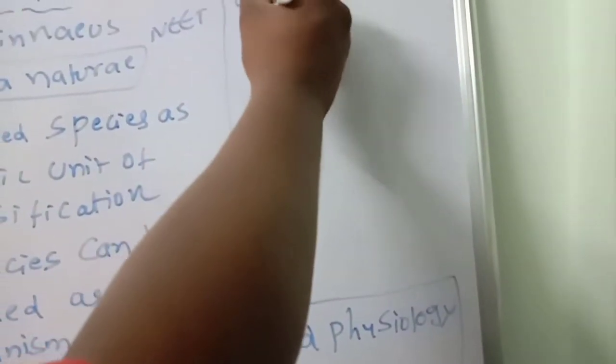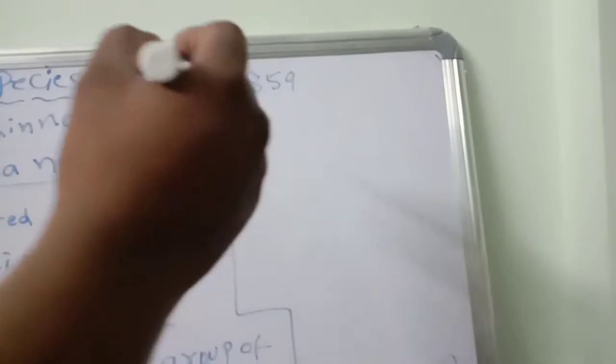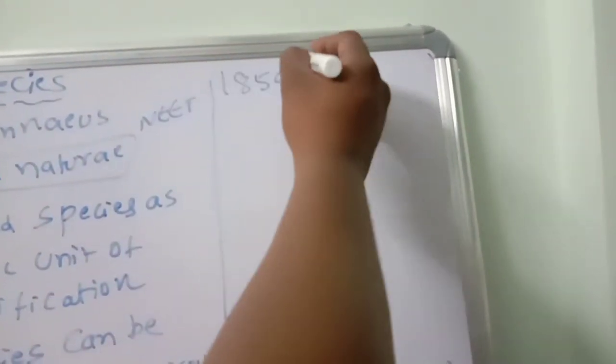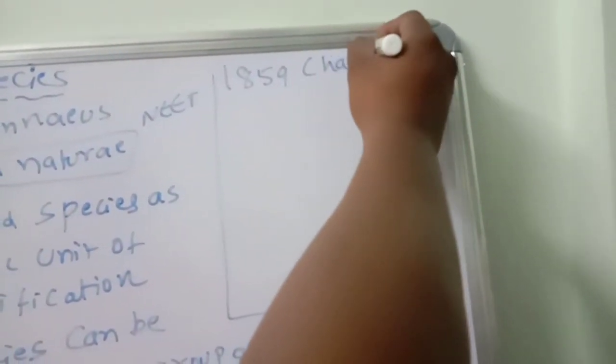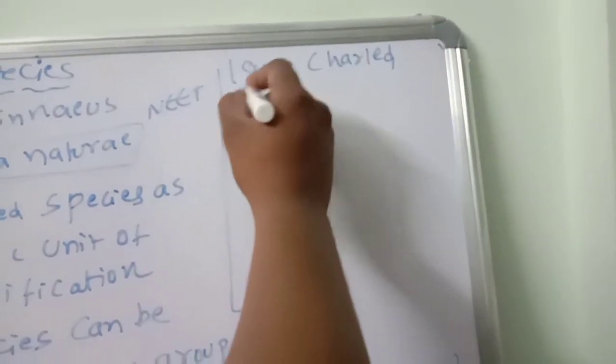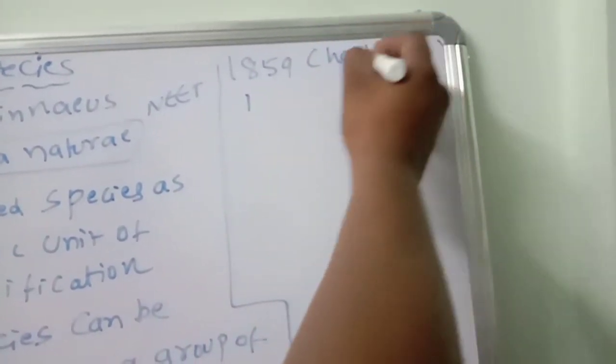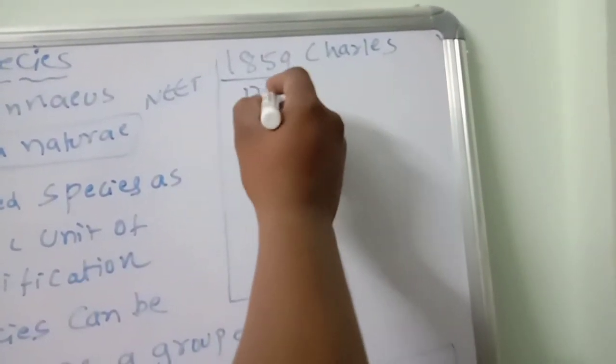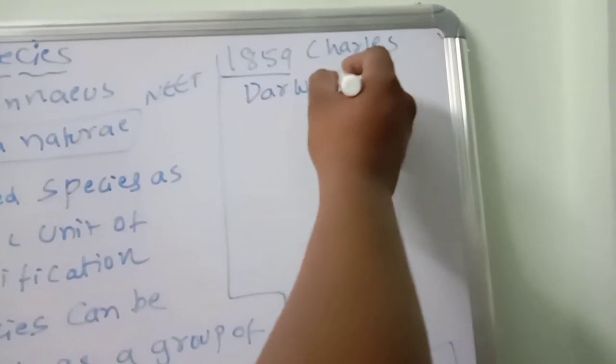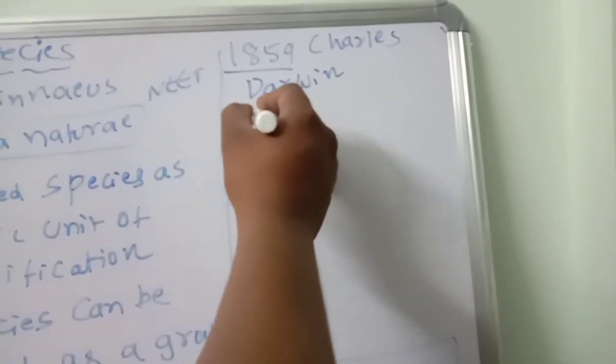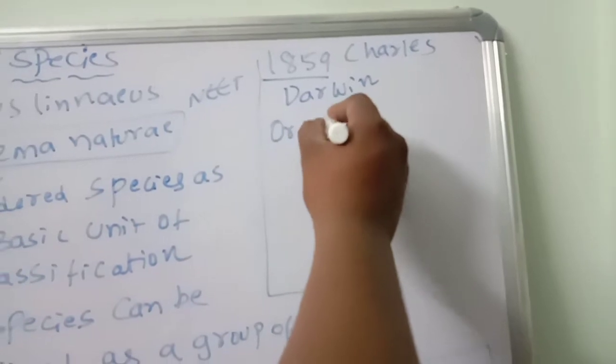Next, in 1859, Charles Darwin. What is his book? Origin of Species.